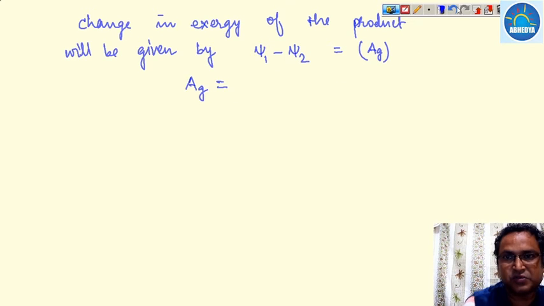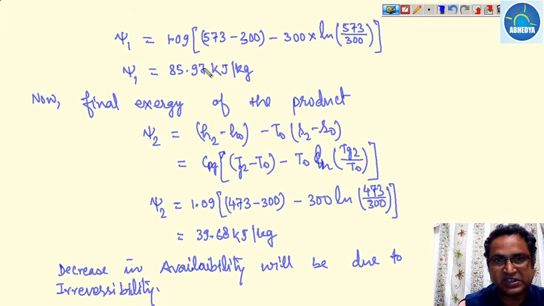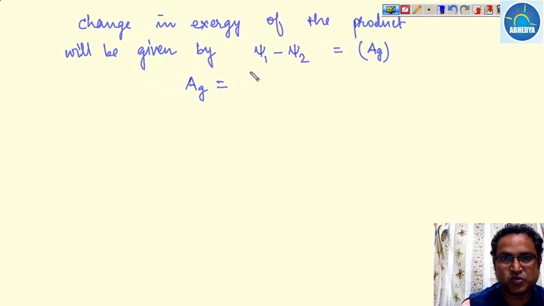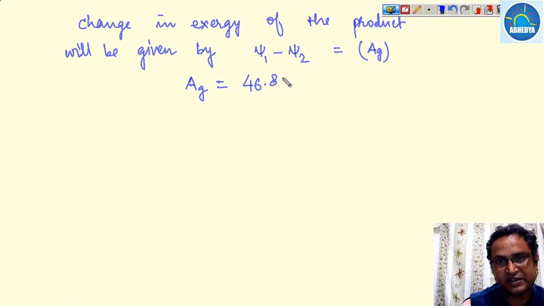Once you put in psi 1 and psi 2, this comes out to be 46.8 kilojoule per kilogram. This is the total exergy of the product.